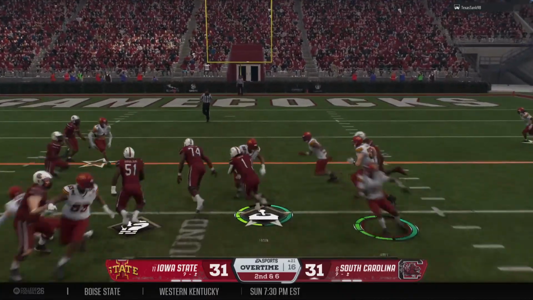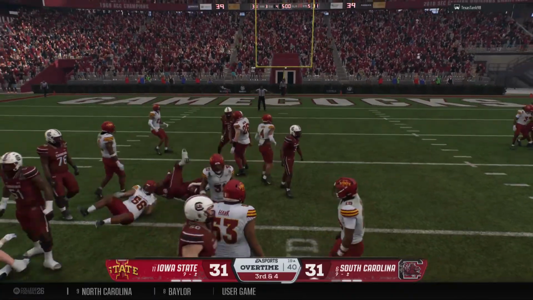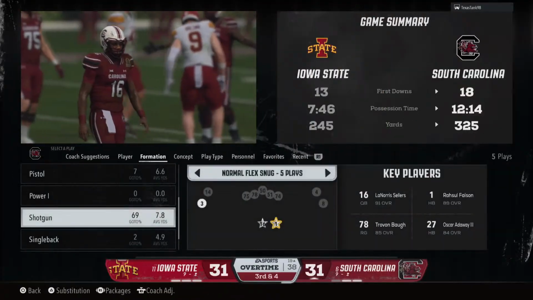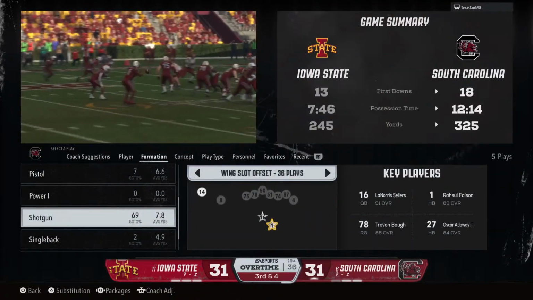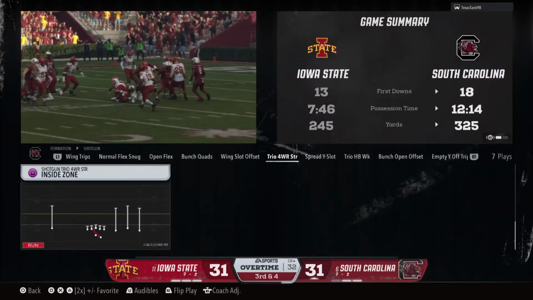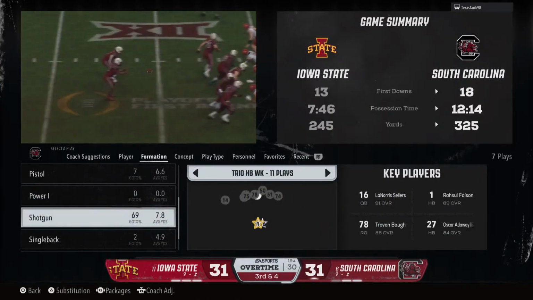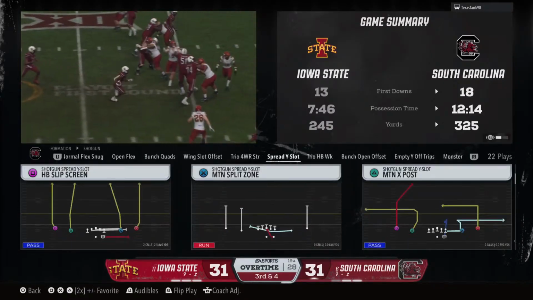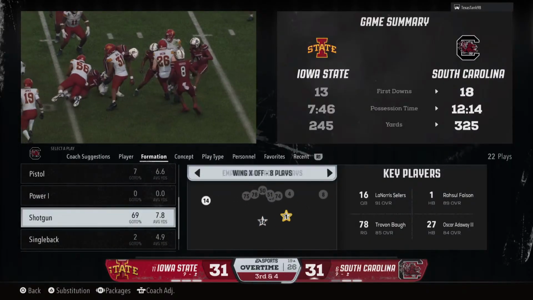Out of the shotgun, he'll hand it off. He's wrapped up nicely there by the freshman. See, that's how you limit what an offense wants to do. This time, the defense just won the battle up front at the line of scrimmage, not giving up any big plays. Everybody's gap sound. It's really solid defense on that play.